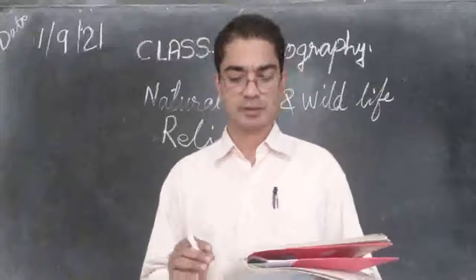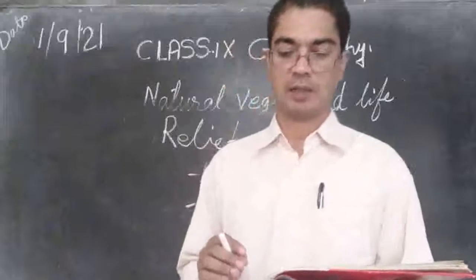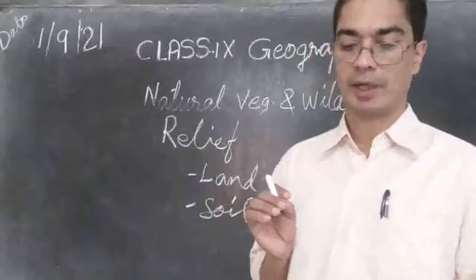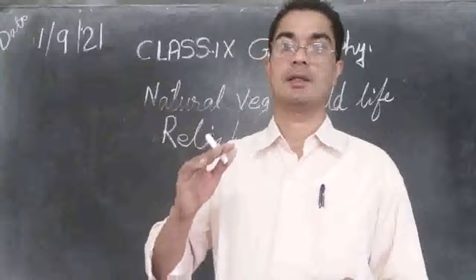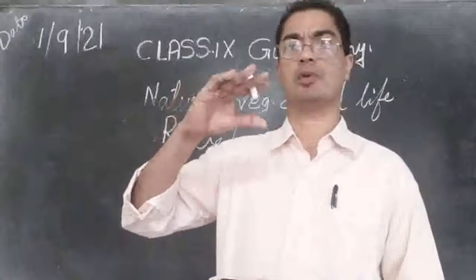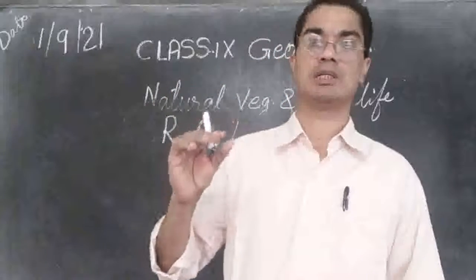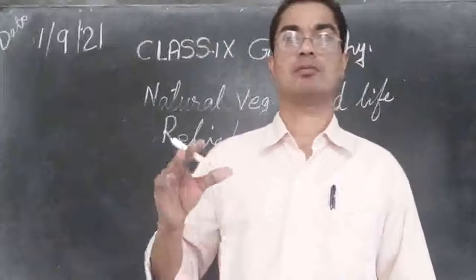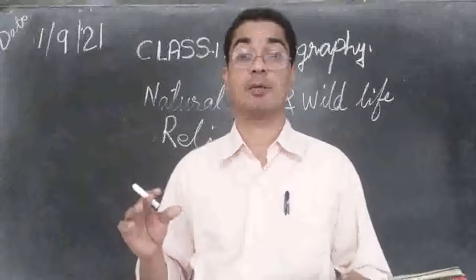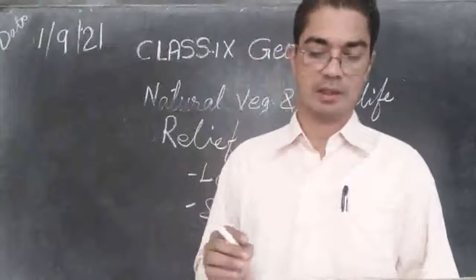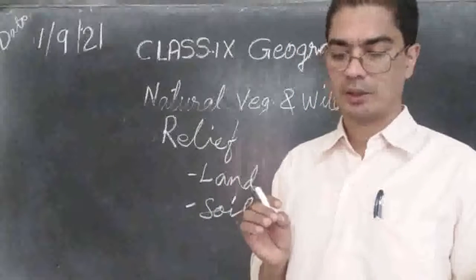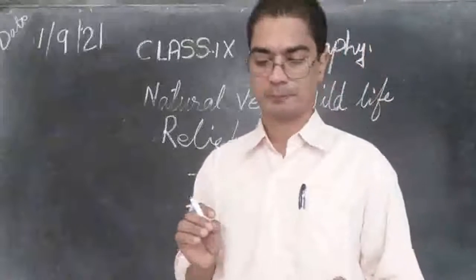The hill slopes with some depth of soil have conical trees. So the hills, some of the hills will be full of rock, there may not be soil at all. But some hills, they have got certain amount of soil. And in such kind of hills, what kind of tree will grow there?